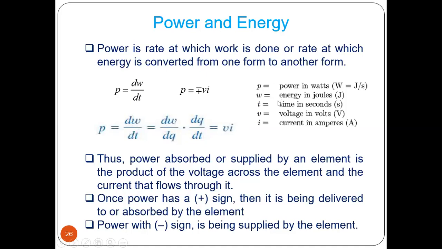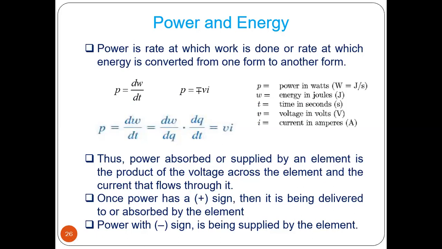Simple thing. Now power unit is watts, that is joule per second: W joule, T time, V voltage, I current. Thus power absorbed or supplied by an element is the product of voltage across the element and the current that flows through it. Now power can be positive, which means it is being delivered or absorbed by the element. It is a positive sign, positive power.